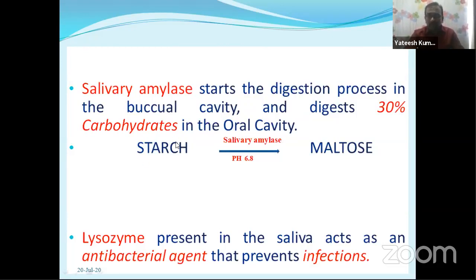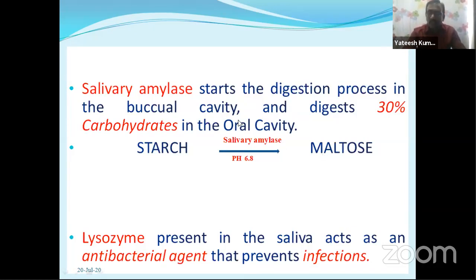There is no time for me to masticate. No, it's a bad habit. From now onwards, you have to chew in the mouth for the maximum time, because it makes the maltose and also gives maximum absorption from the small intestine. You have to masticate the food material maximum in the buccal cavity itself.